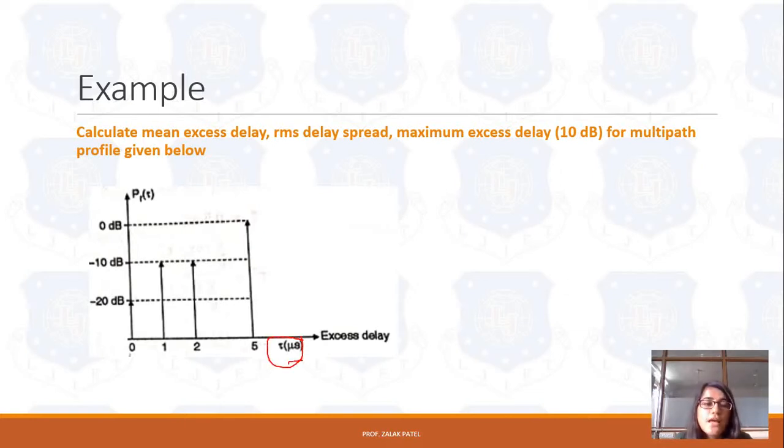Please note that the power is in dB level: 0 dB, minus 10 dB and minus 20 dB. So we have to convert that dB level into value form. First we convert 0 dB into a value, then minus 10 dB and then minus 20 dB, and then apply these values to the equations of mean excess delay and RMS delay spread. So let's start.